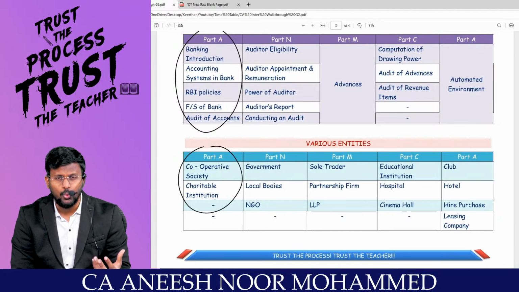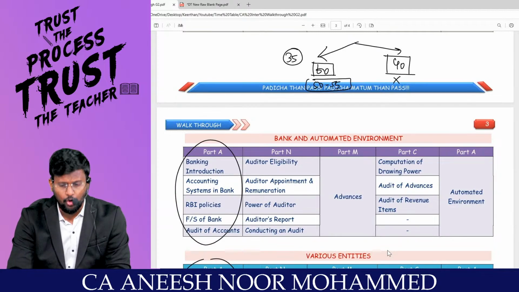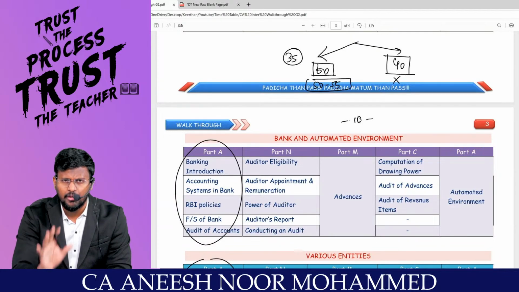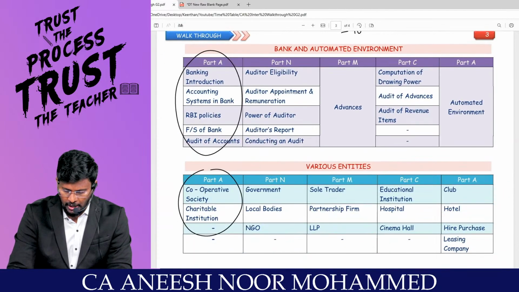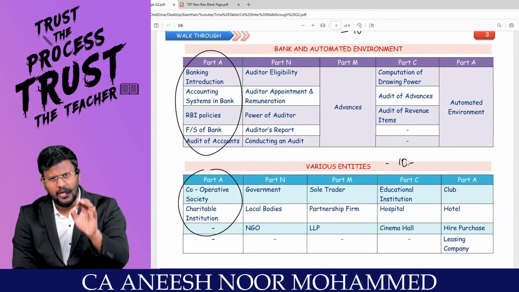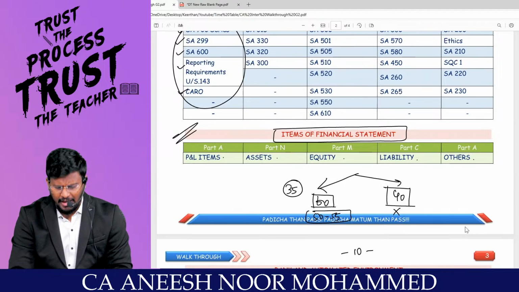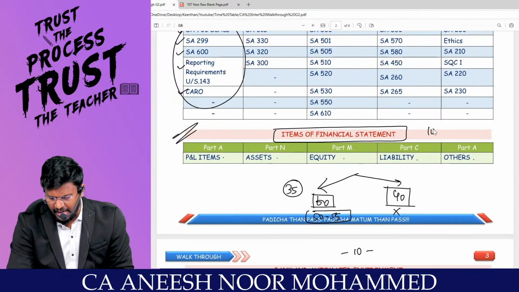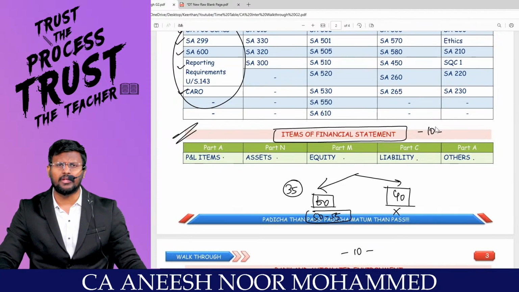You know one thing, from this bank and automated environment, we usually get 10 marks in the exam. You take the last question paper, check it, including MCQ. From this various entity, average 10 marks. Sir, this itself covers 20 marks, and items of financial statement another 8 to 10 marks. 30 marks we are simply avoiding.